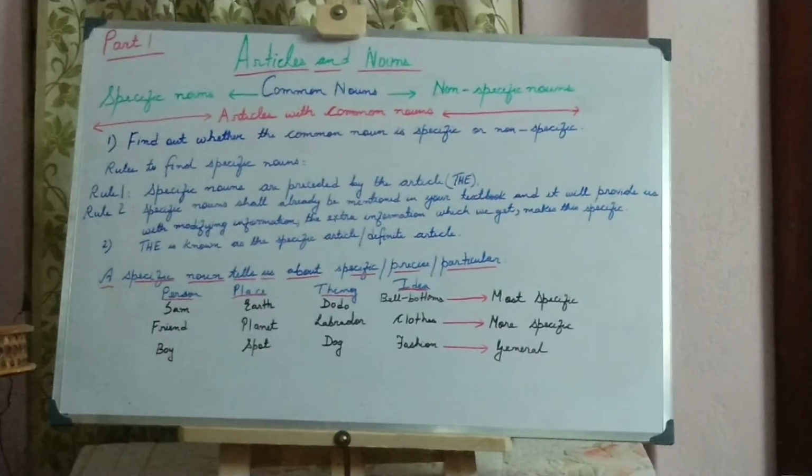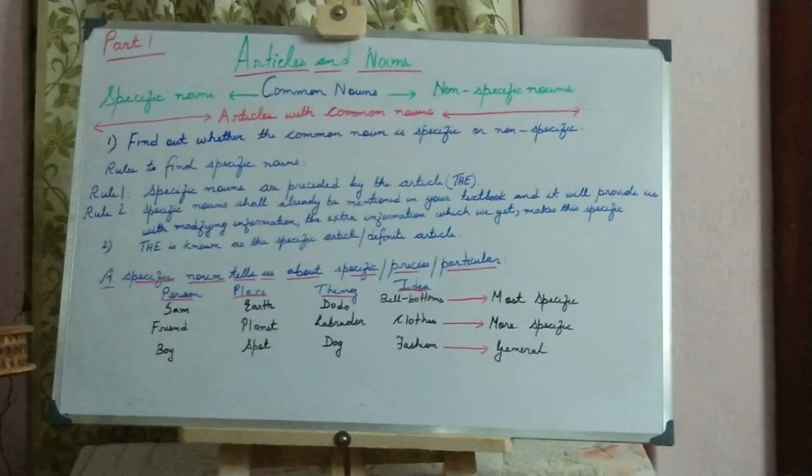Under the heading person, we have boy, under place we have spot, under things we have dog, and under ideas we have fashion. So if we read it that way, Sam is a friend who is a boy, earth is a place which is also a spot, dodo is a Labrador which is a breed of dog. Next we have bell bottoms, these are a type of clothes and which is related to fashion.